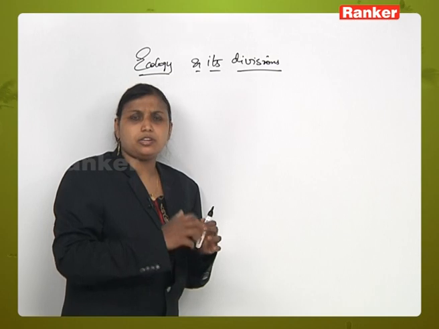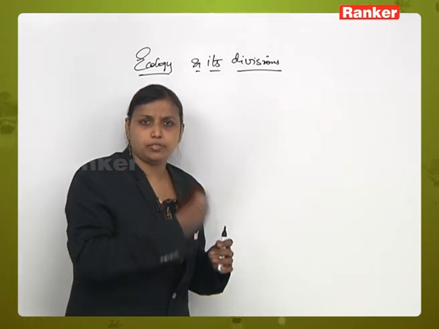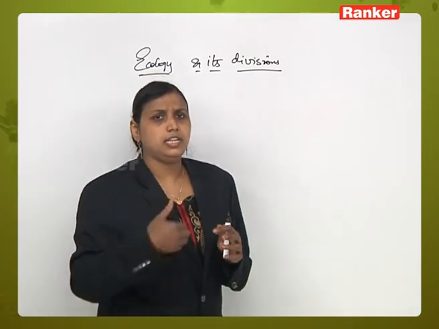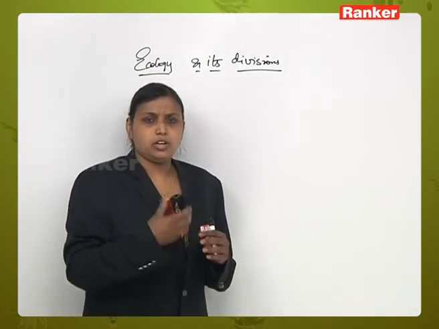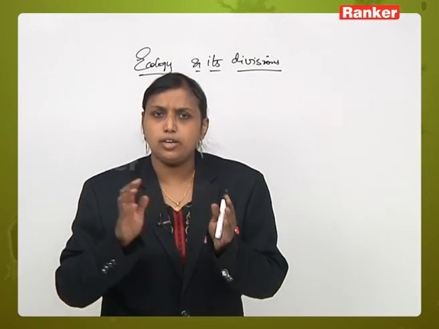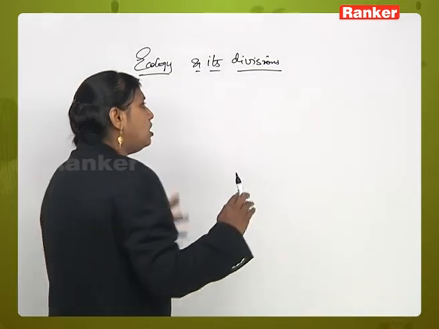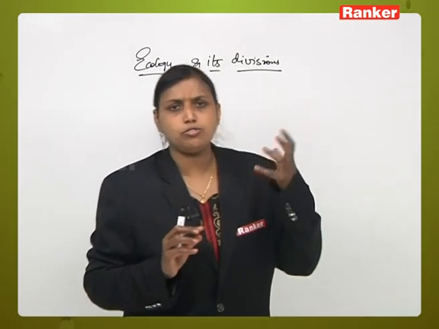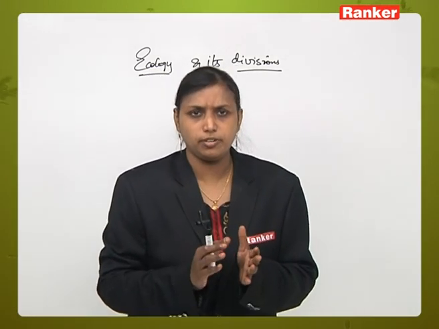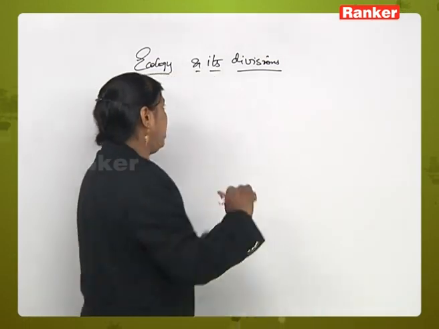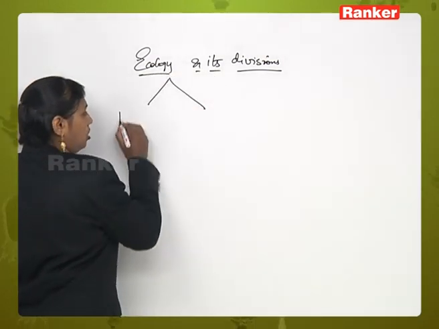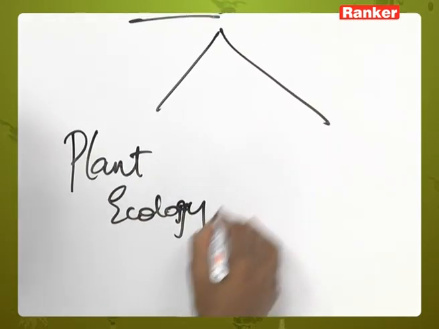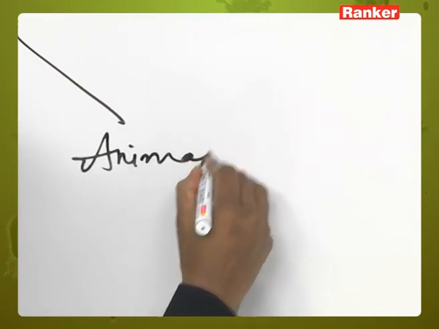Now when we are talking about the early times of the discovery of ecology, we will talk about what ecology is and its divisions. In early years, when the branch of science called ecology was being discovered, ecology was studied with taxonomic affinities. Because taxonomical knowledge was greater at the time, they divided ecology into two branches. Those are called plant ecology and animal ecology.